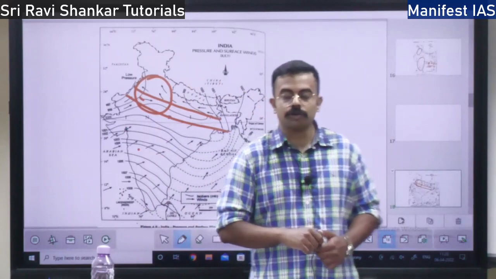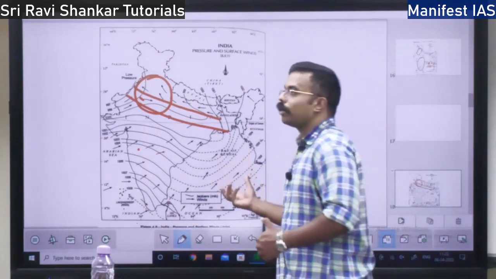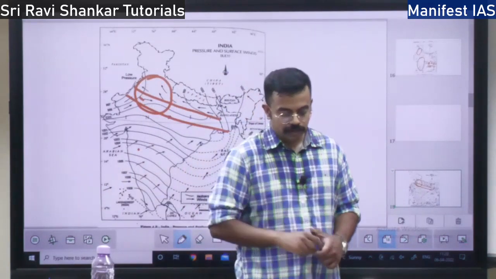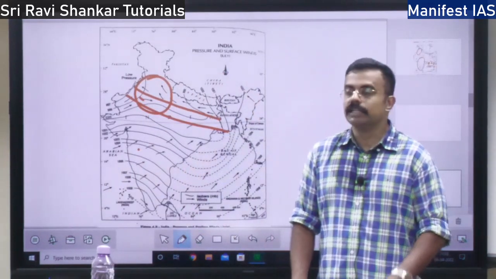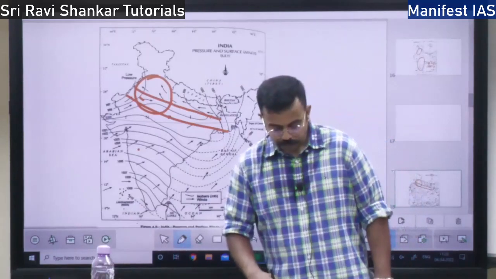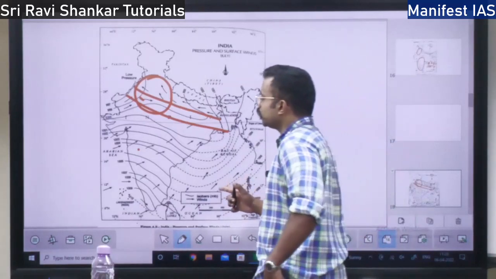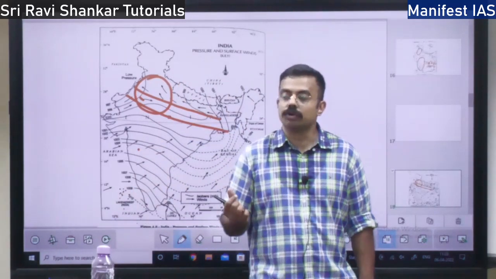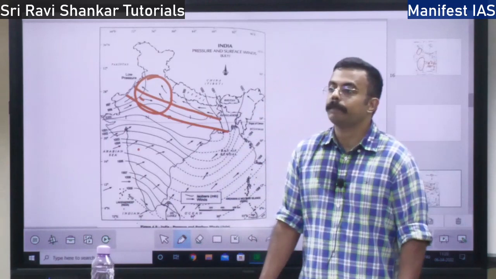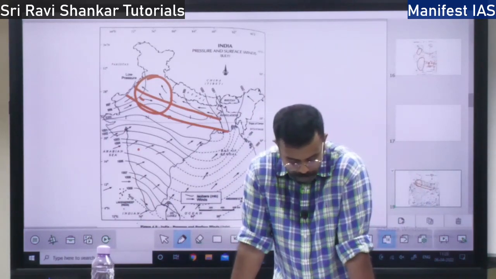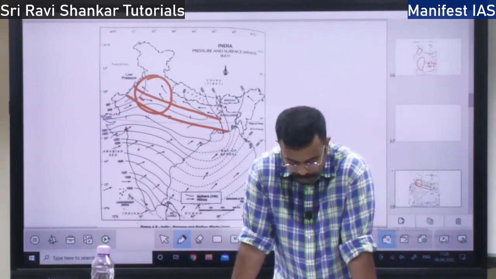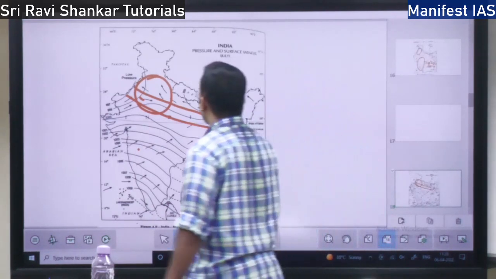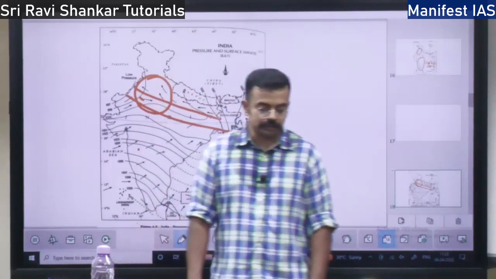So what will this mango shower do? It will help the mango fruit to ripen very early. That is one thing. Then the second is the blossom shower. This blossom shower will also come in the month of summer. What does it do? It will help the coffee plant to grow, the coffee flower to ripen. That is the blossom shower. The third is the nor'westers. Nor'westers you will find over the Bengal and Assam region.